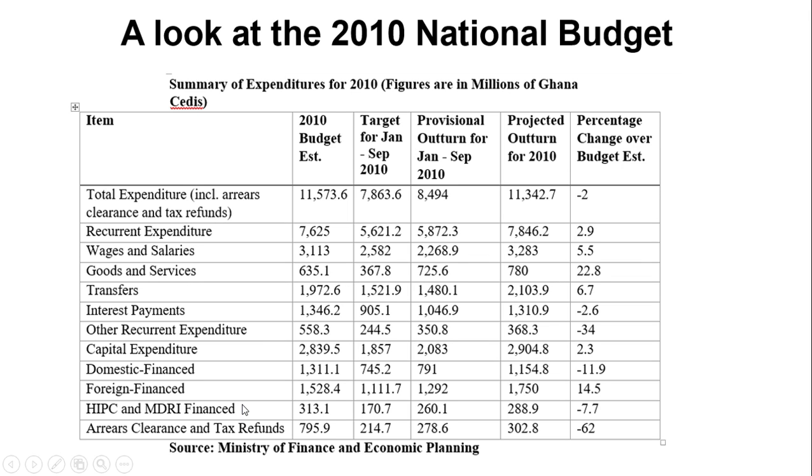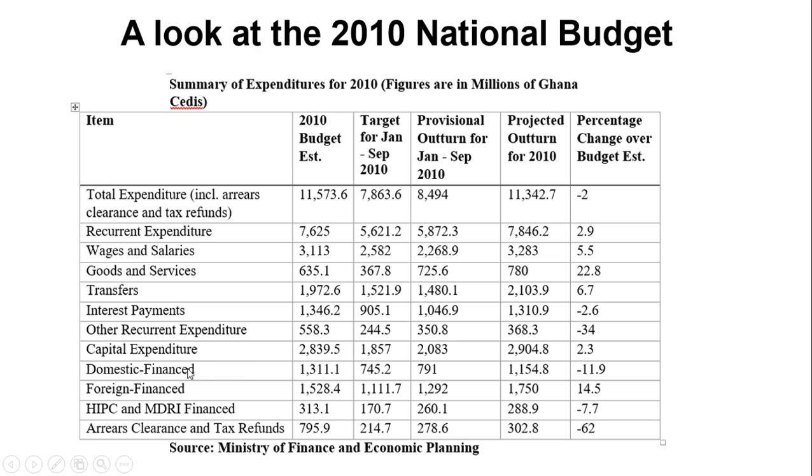And we have the expenditure side. The expenditure side, we have our total expenditure. It has the same columns as the revenue. Under the expenditure, we have the recurrent expenditure. And also under the recurrent expenditure, we have wages and salaries, goods and services, and we have transfers, interest payments, and other recurrent expenditure. Apart from recurrent expenditure, we have the capital expenditure, and that is the expenditure side.